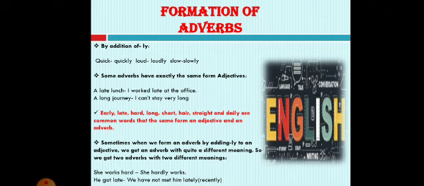Sometimes when we form an adverb by adding ly to an adjective, we get an adverb with a quite different meaning. So we get two adverbs with two different meanings. She works hard. Here hard is an adverb. She hardly works. Here hardly is an adverb. So when we add ly to the adverb hard, we get a totally different meaning of hard and hardly.